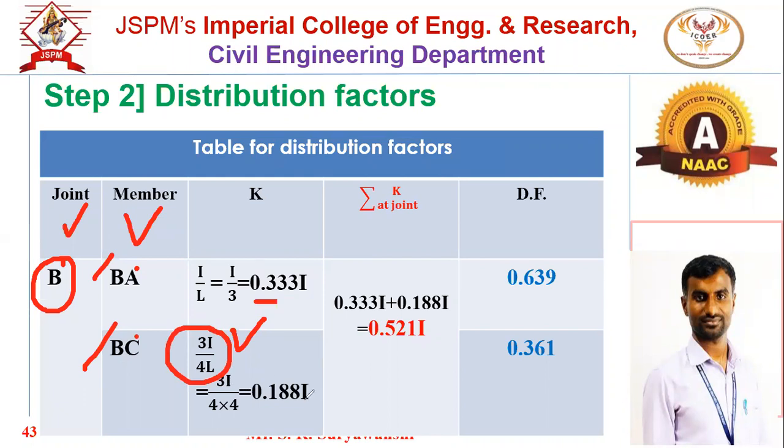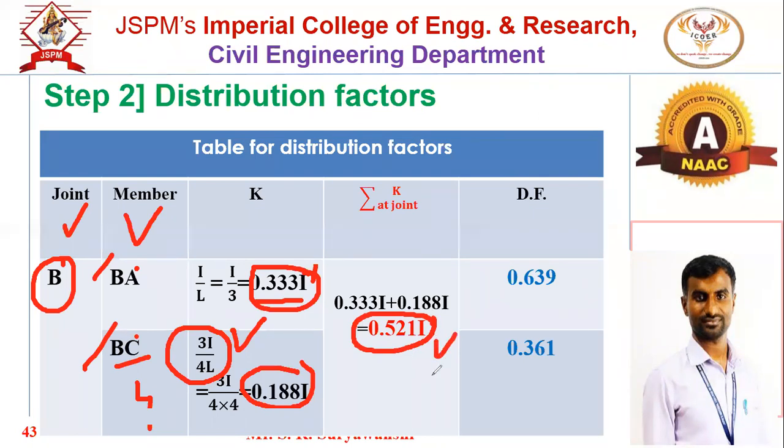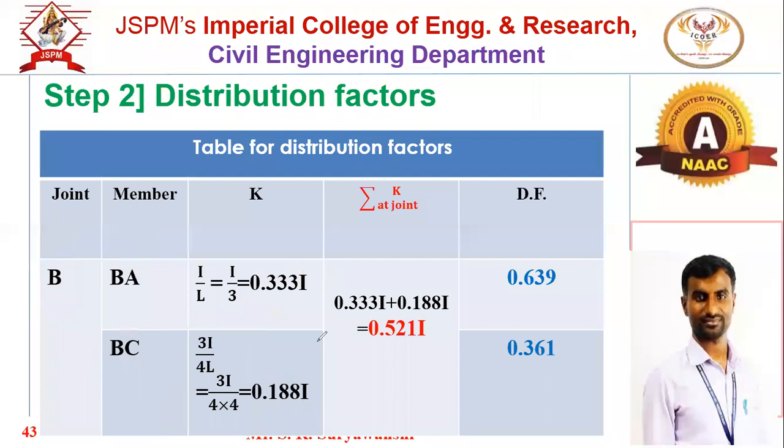So that will be 3 by 4 I by L. So L is, for the BC span, L is 4 meter. So 3 by 4 into I by 4. So that will be 0.188 I. So make the summation of these two relative stiffness. So what we get? Total relative stiffness at a joint, and that will be 0.521 I. Okay. Then find out the distribution factor for the BA member.